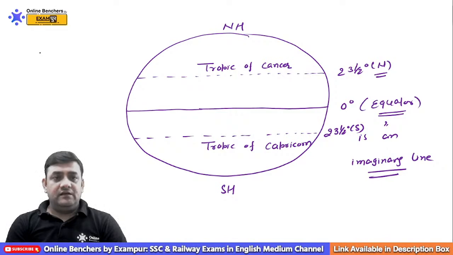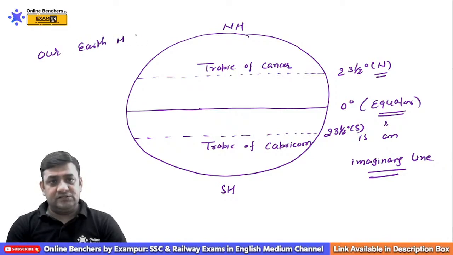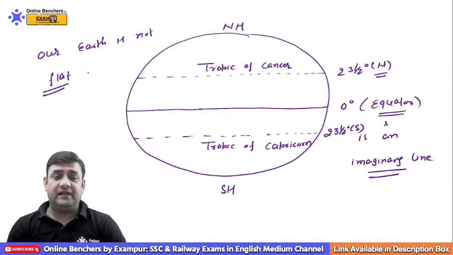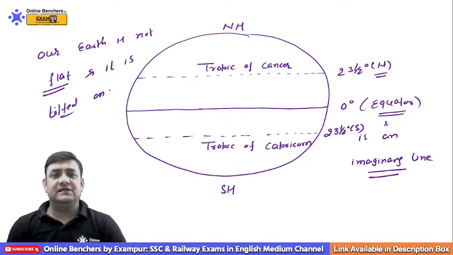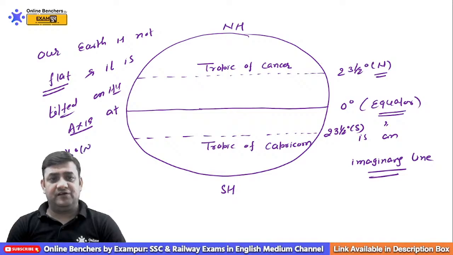Remember, our Earth is not flat. It is tilted on its axis at 23.5° north and 23.5° south.